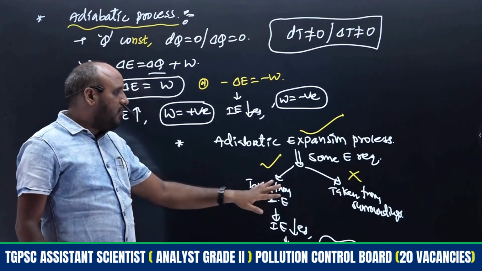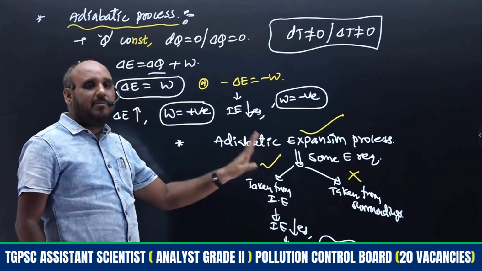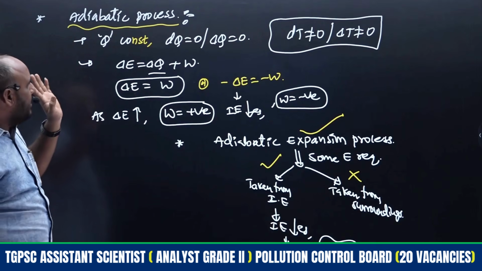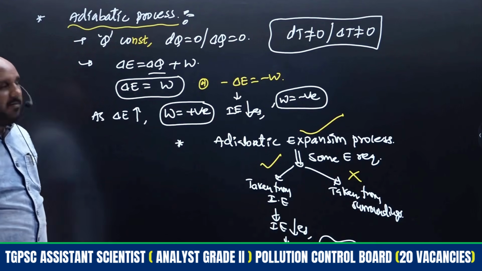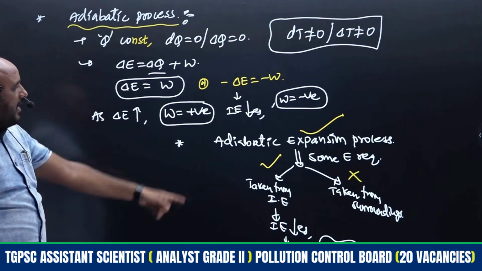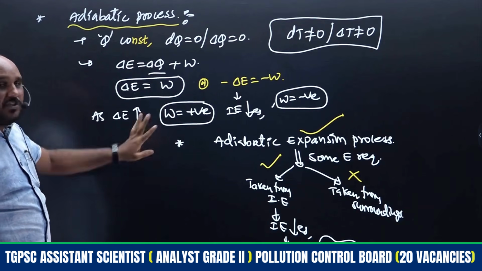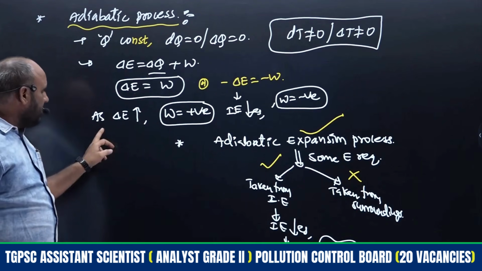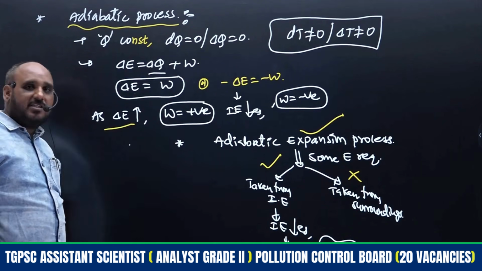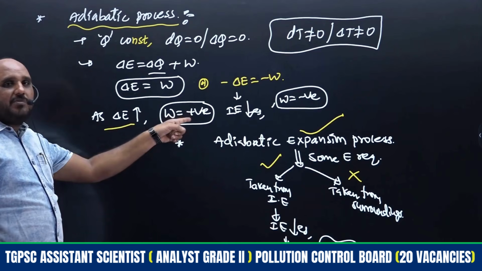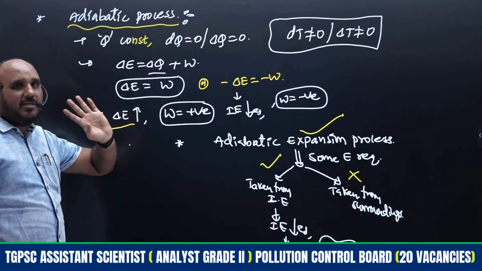Hence this same concept of the adiabatic process will be utilized in the Joule-Thomson experiment also, right? So these conditions are applicable for the adiabatic process and which process can be utilized like that. This terminology is also most important. Whenever internal energy increases, work done by the system or work done on the system will take place, means as W is positive, work done on the system will be taking place.